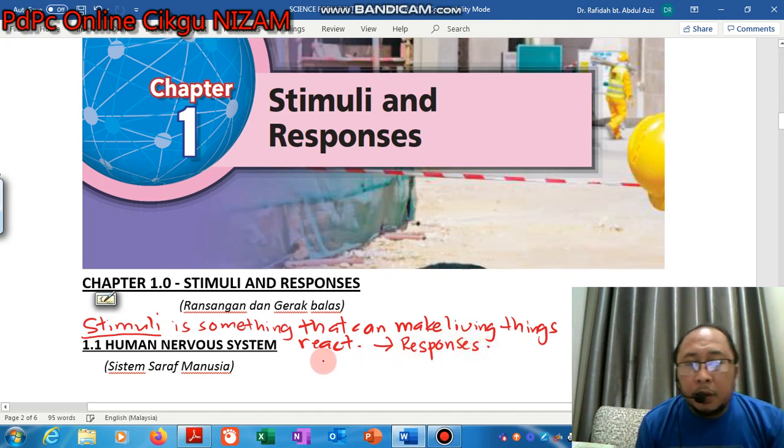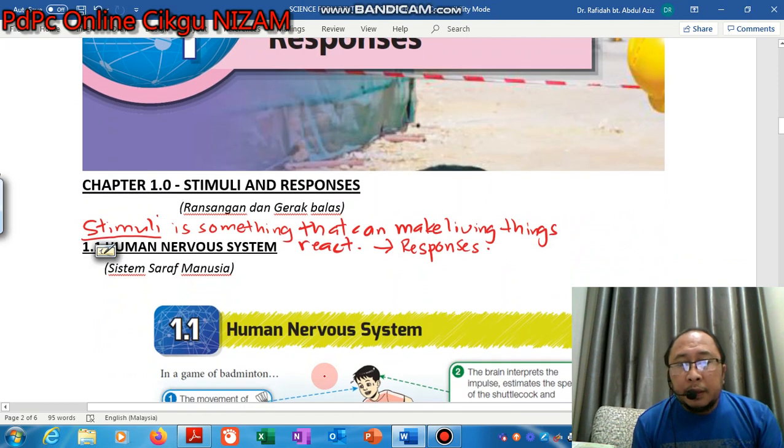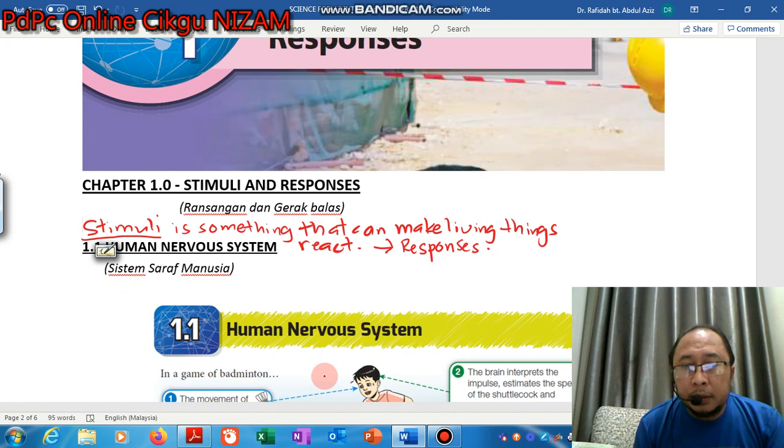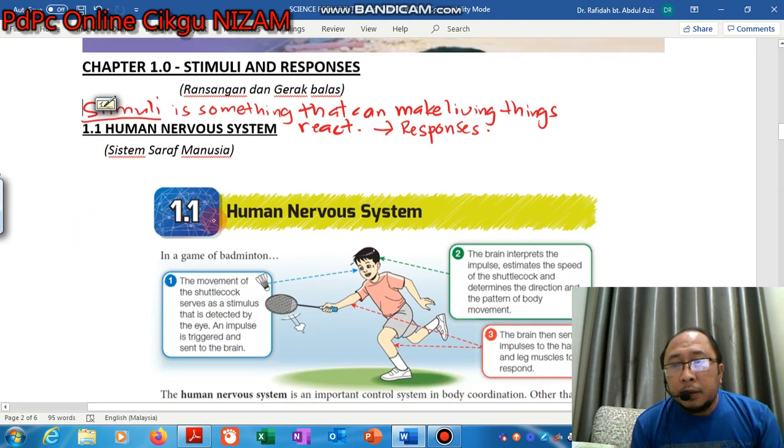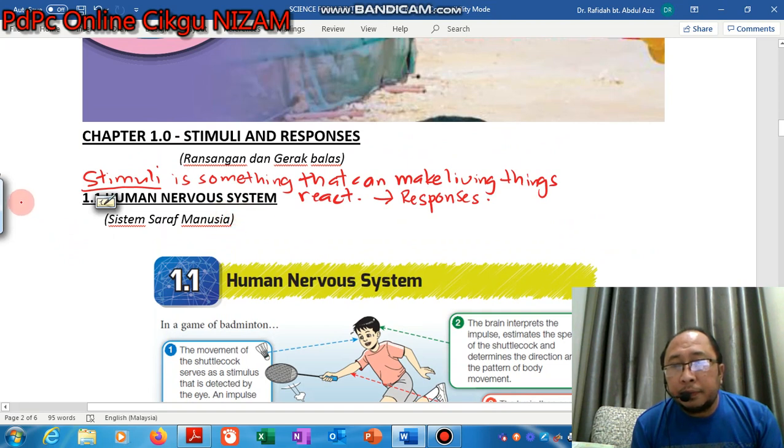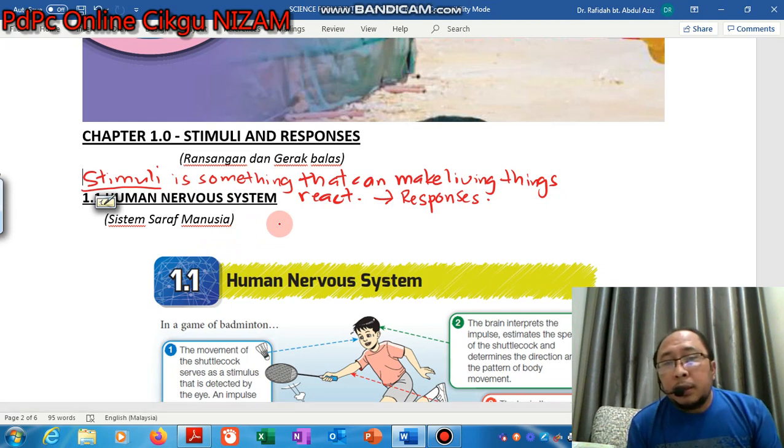Okay, so all these things are controlled by what we call the human nervous system. This human nervous system will control and regulate the stimulation and responses process that occur in living organisms.